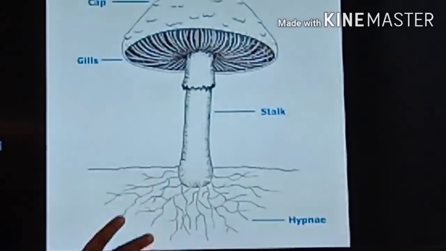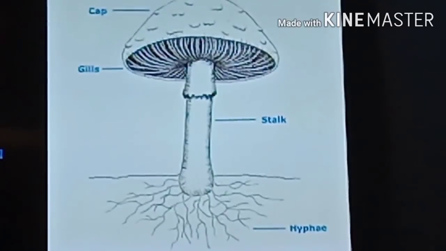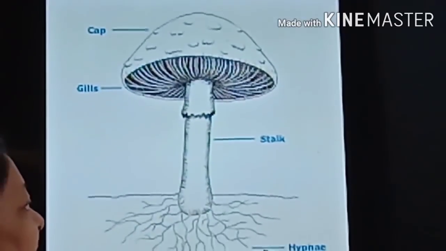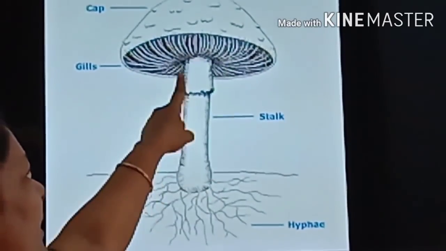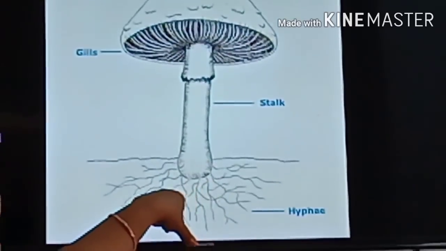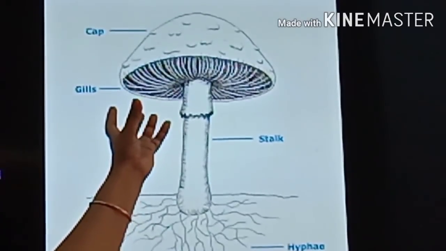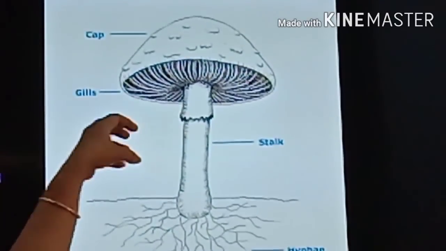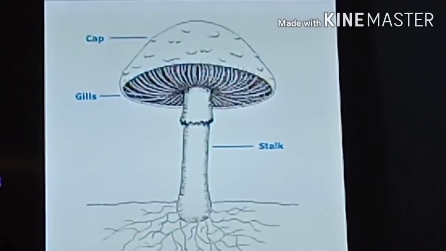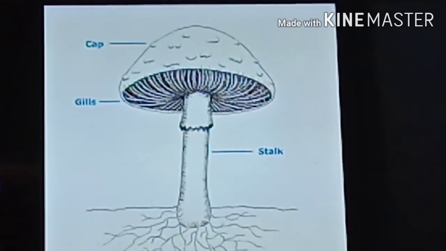It is branched, and they are called hyphae, and this is the reproductive part of the mycelium. Okay, it looks like an umbrella-like top, a cap-like portion is there. It looks like an umbrella shape.